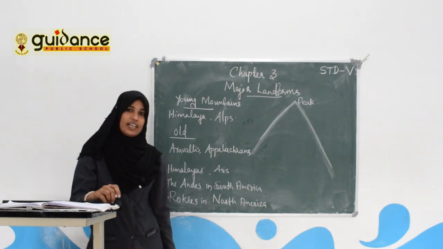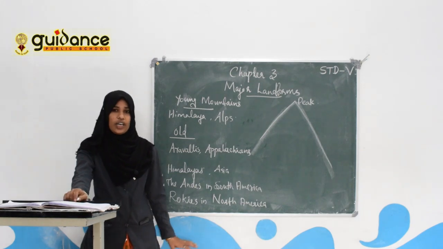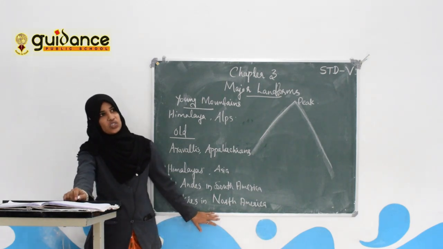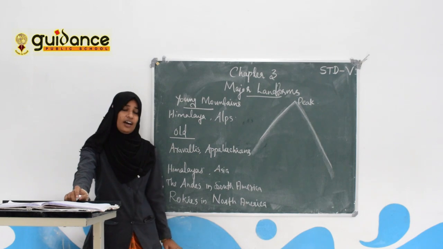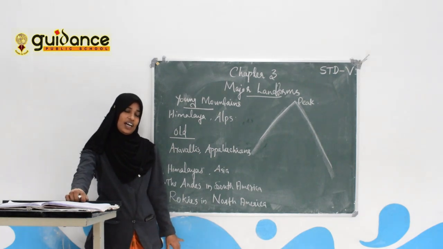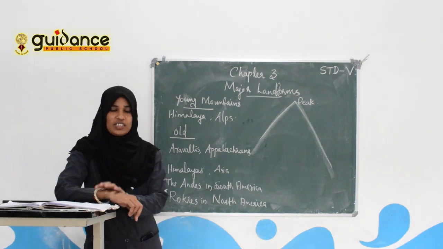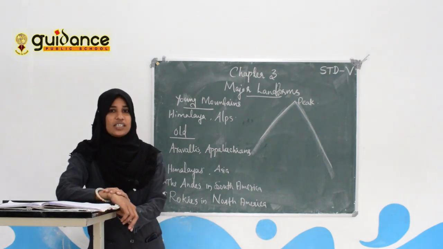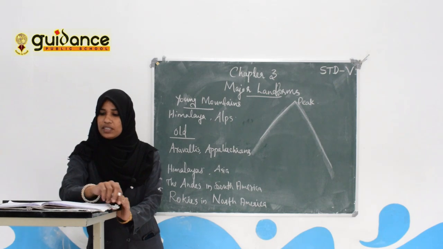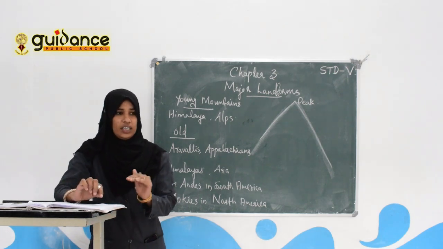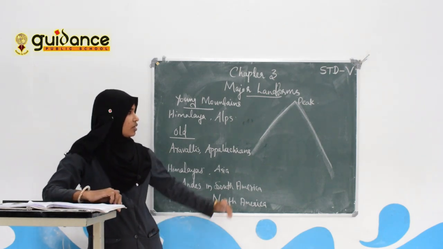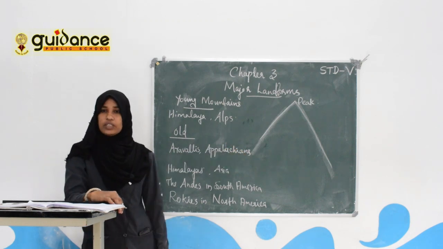Its height is 8,848 meters. And which is the highest peak in India? Yes, Mount Godwin Austen. Its height is 8,611 meters.